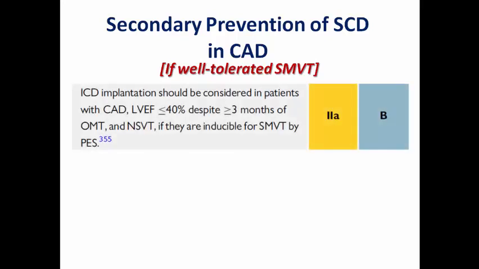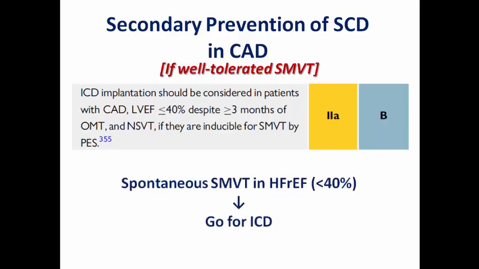We remember these recommendations that we mentioned previously. The patient with ejection fraction less than 40 despite 3 months of optimized medical treatment and still having non-sustained VT, we go for an EP study to check whether there is inducible VT by programmed electrical stimulation, and if it is inducible, go for ICD. So if the patient is having spontaneous VT without any induction by EP study, he is still indicated for ICD. So in those patients, it is class 2A to go for ICD if he is having hemodynamically well-tolerated sustained monomorphic VT.